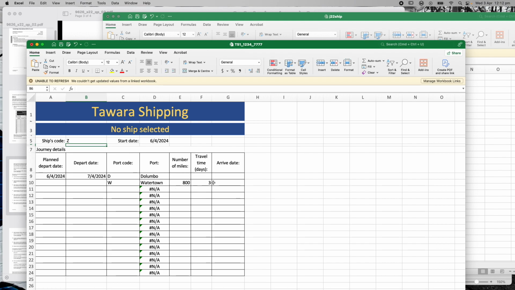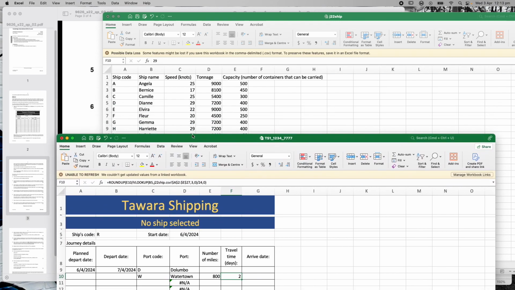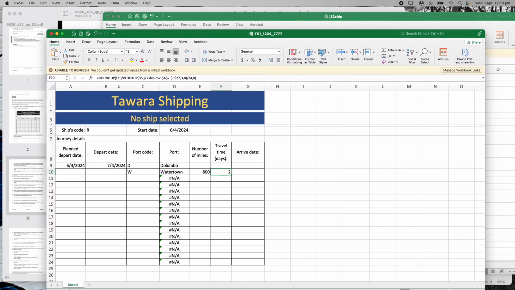See, just because Zafira's a much slower boat, it changed it to 3 days. Now, if I wanted to test that with Rose again, if I said Rose, it goes back to 2. But I was really unsure because I tested it with Gemma and Rose. I could easily take the round up off. I could just go through and take off those 3 things, take off the bracket and the round up,